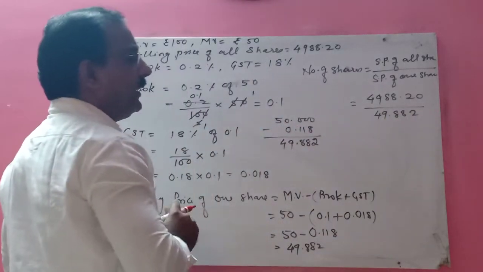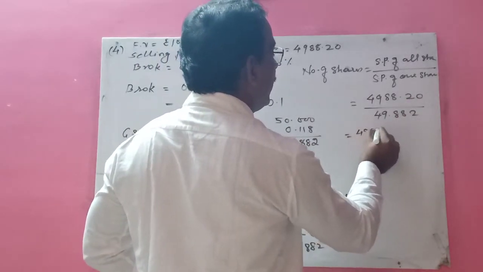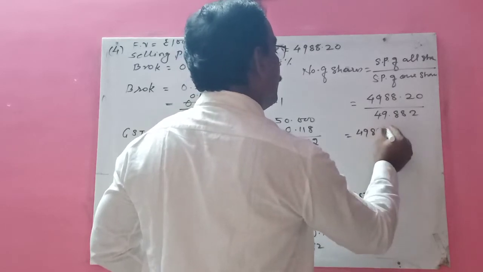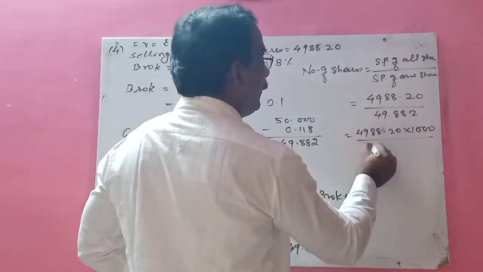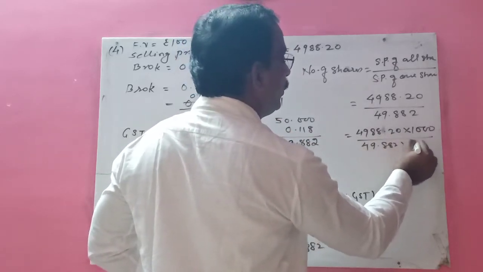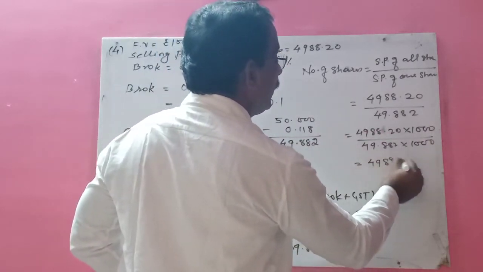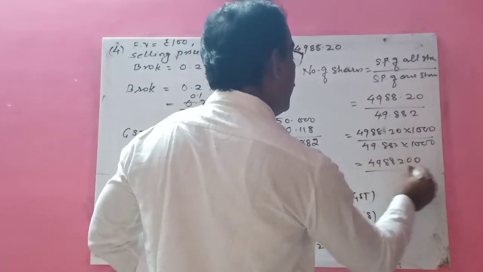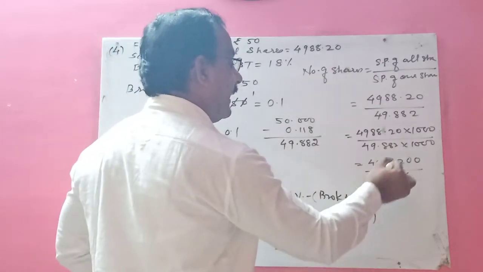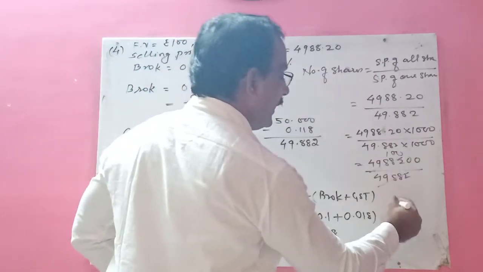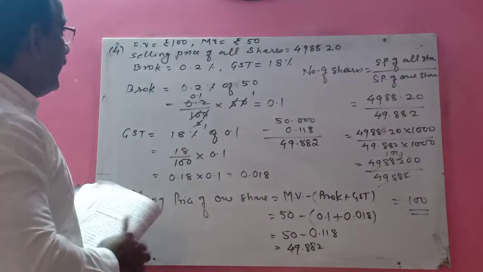Now you have to calculate this. So multiply 4988.20 by 1000, and 49.882 also by 1000. This is 498820 and one more 0, and here it is 49882. You will get 100. So the total number of shares is equal to 100.